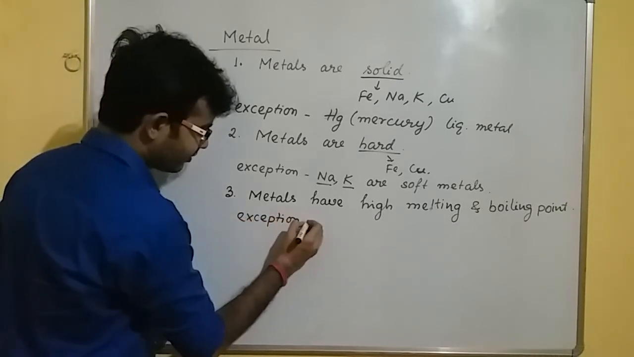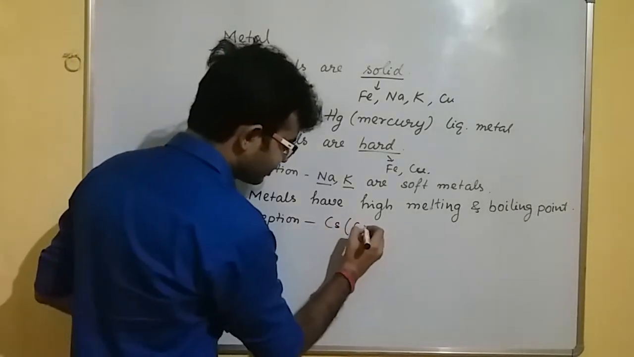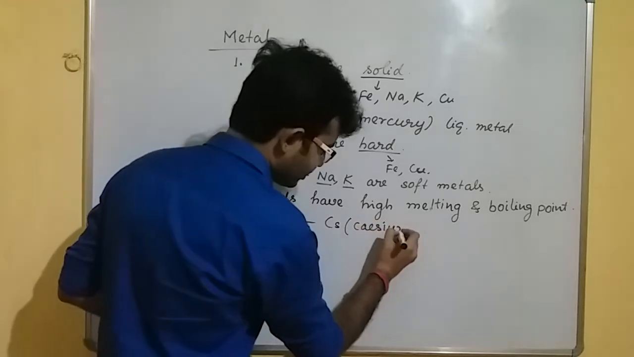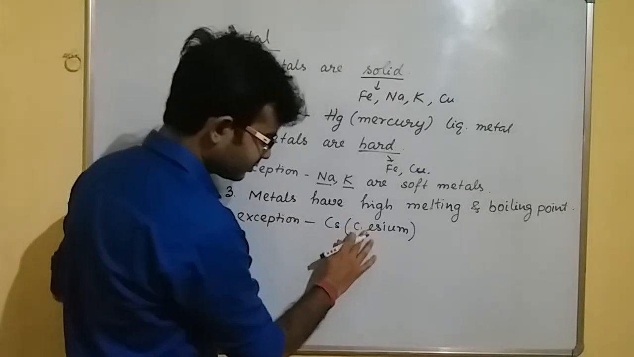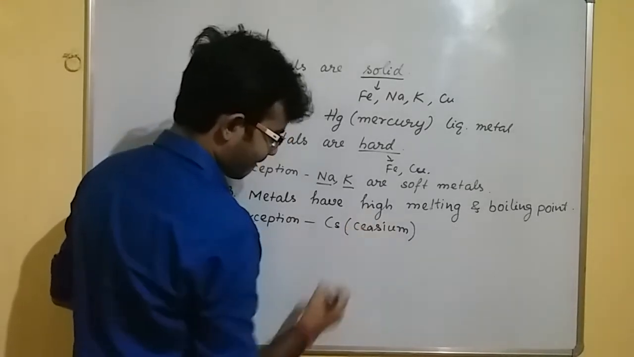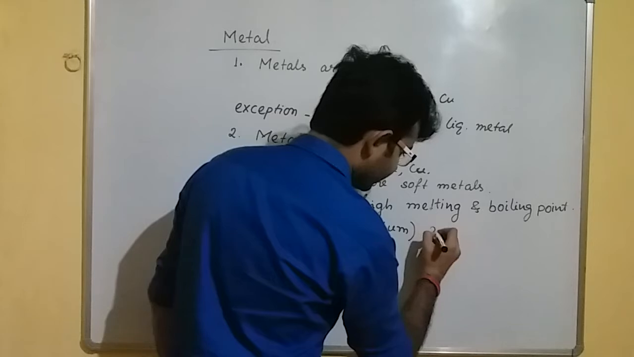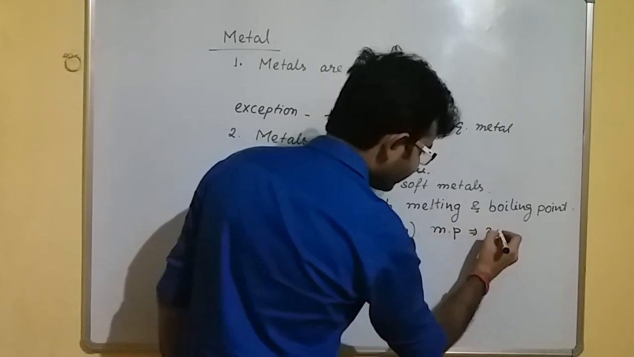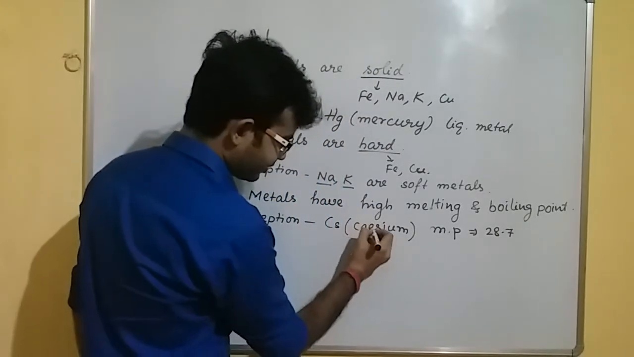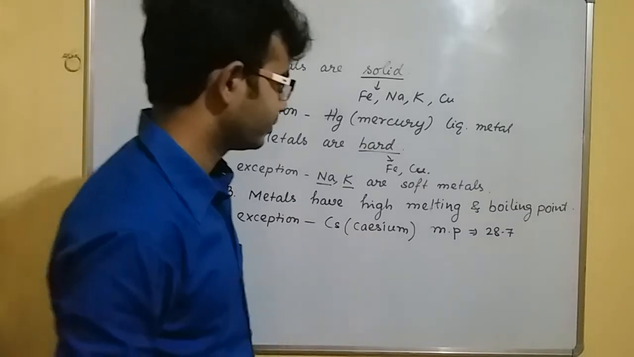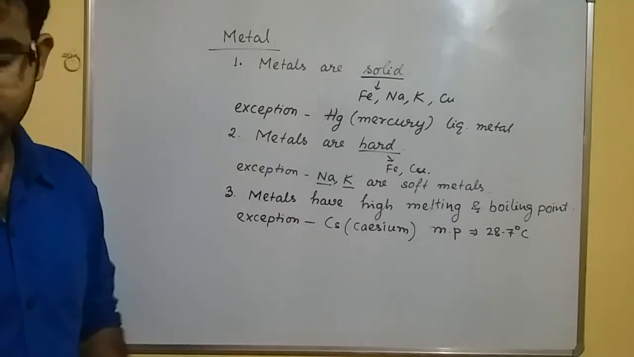There are some metals which have the low melting point like cesium, Cs. Caesium, cesium, it is a metal but having low melting point. Its melting point is 28.7 degree centigrade. You can check the spelling of it. Cs is the symbol.